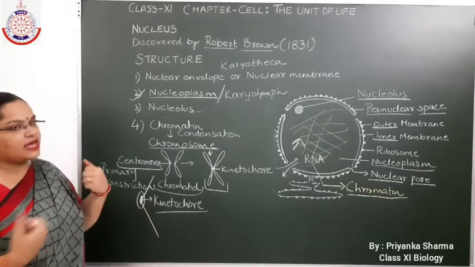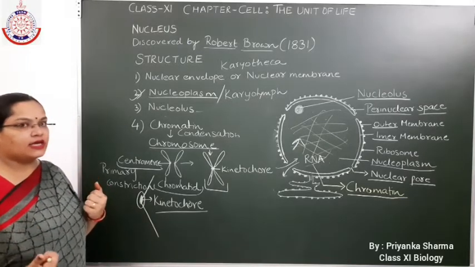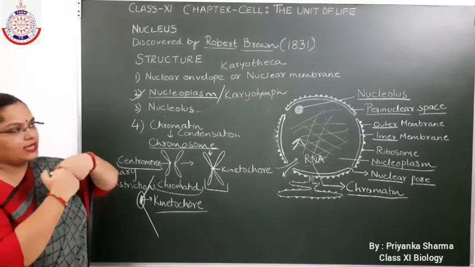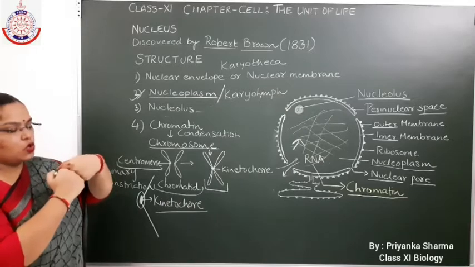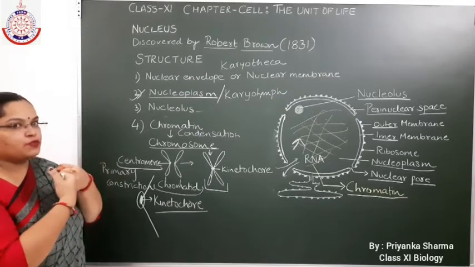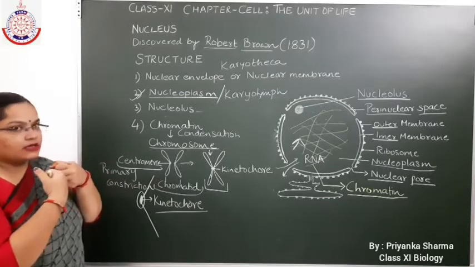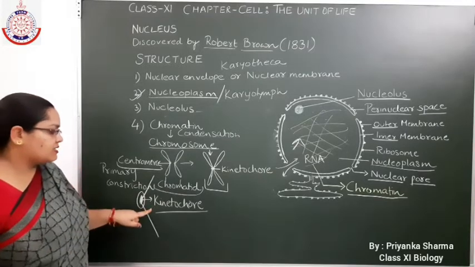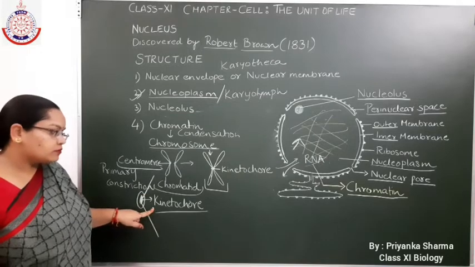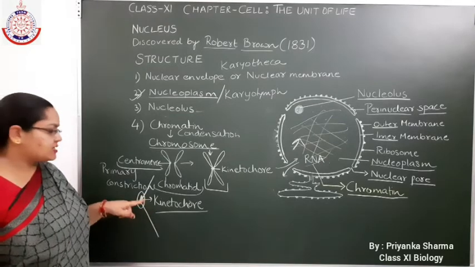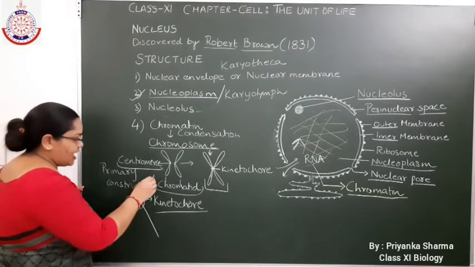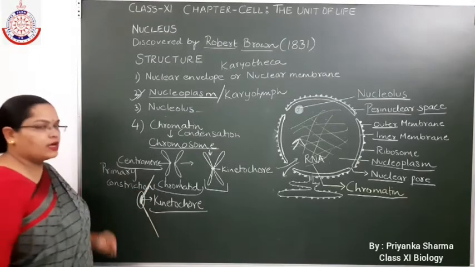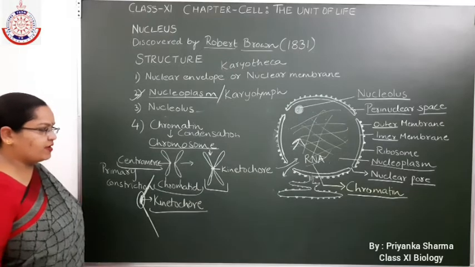When chromosomes have to separate, we will study this in detail. So when chromosomes separate during the division, from which point do they separate? They separate from the centromere. And the centromere contains a point known as the kinetochore, and the spindle fibers attach to the chromosome at the kinetochore. I hope it's clear to everyone.